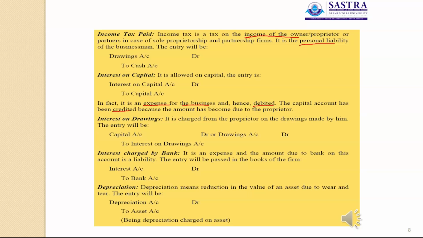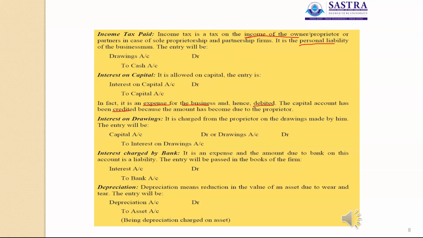Interest allowed on capital is called interest on capital. The journal entry for the interest on capital is interest on capital account debit to capital account. Here the transfer entry is profit and loss account debit to interest on capital account. So interest on capital is one of the expenses for the business, so it is to be debited. The capital account has been credited because the amount has become due to the proprietor.